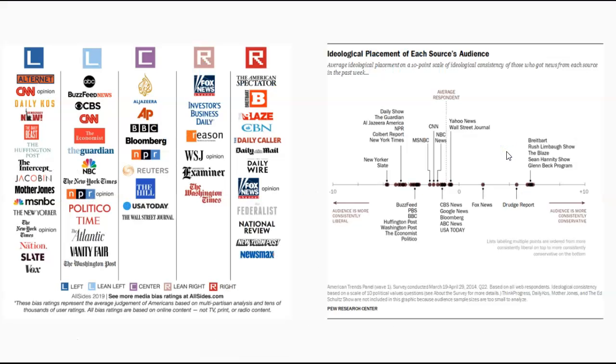Next thing, just to show you the spectrum based on various polls and surveys of where news sources fall on the political ideology scale. This picture on the left shows these news sources as being more in the middle. So this would be deemed more neutral. Doesn't mean they're always neutral all the time and perfectly neutral. It's just in general. Sources that are more liberal: CNN's opinion, CNN in general, NBC, MSNBC, the New York Times,